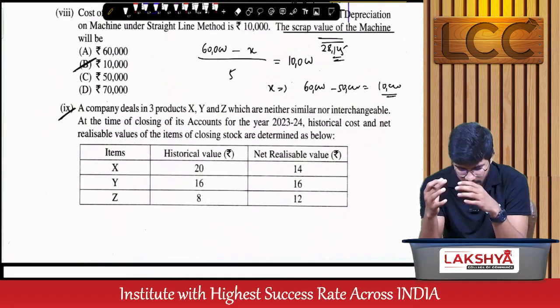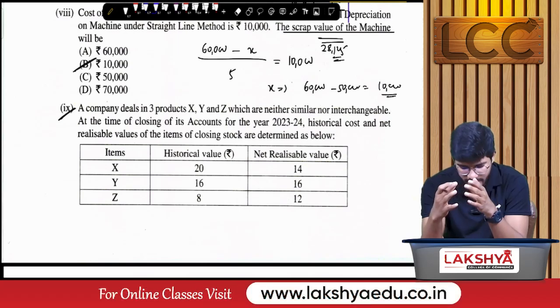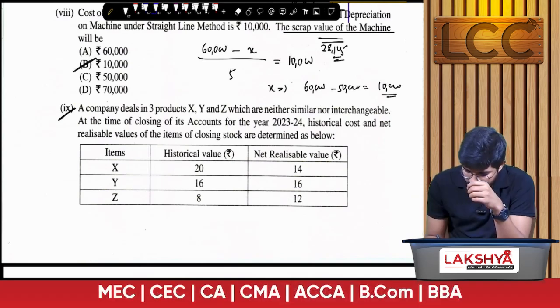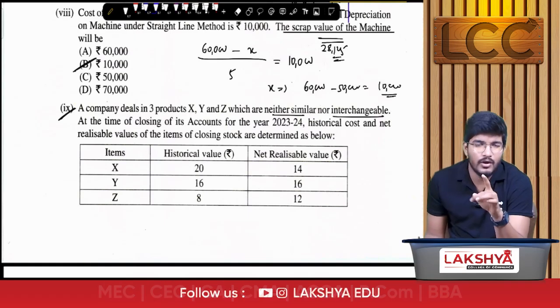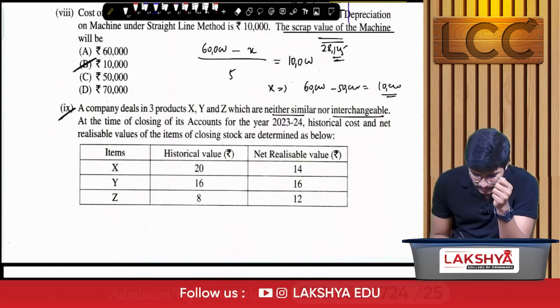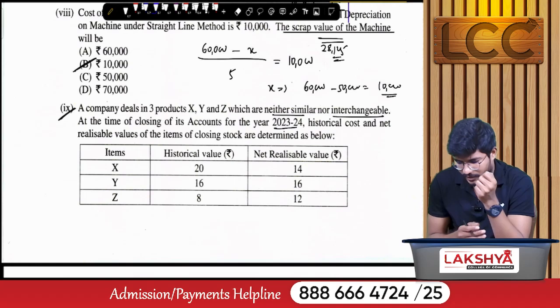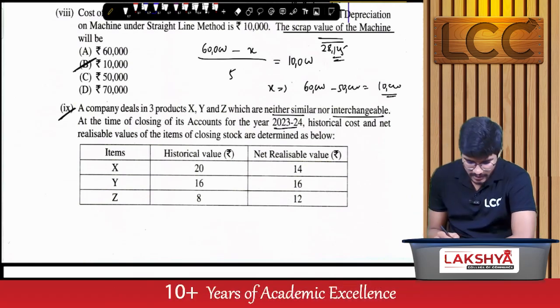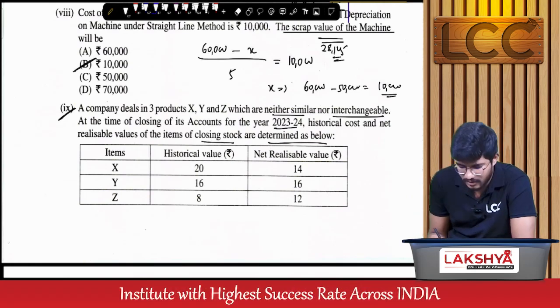Next, option number 9, MCQ 9. A company deals in 3 products, that is products X, Y, Z, which are neither similar nor interchangeable. That means you can identify them specifically. At the time of closing of the accounts 23-24, historical cost and net realizable value of the items of closing stock are determined as below.